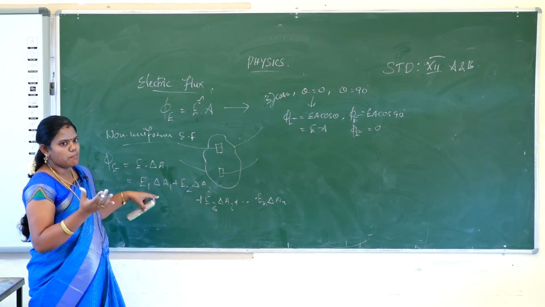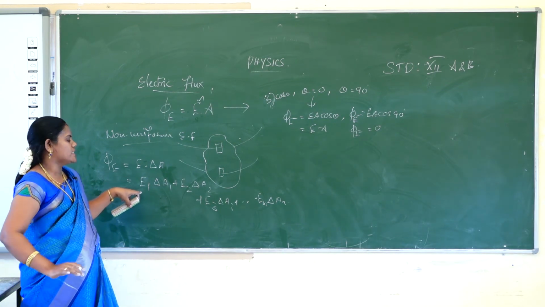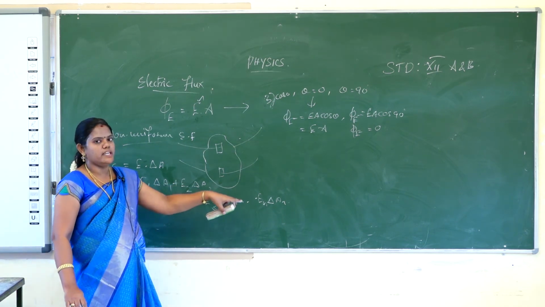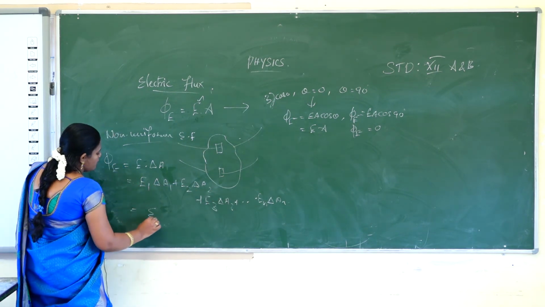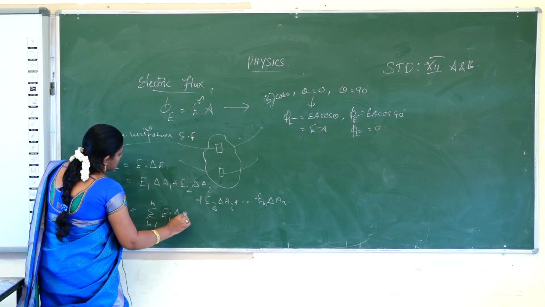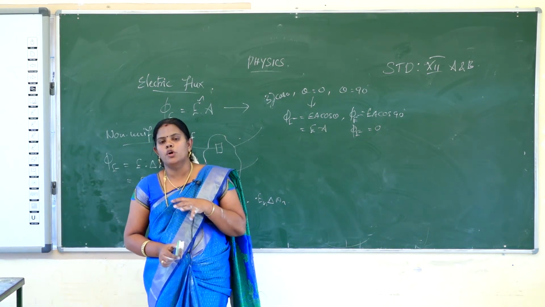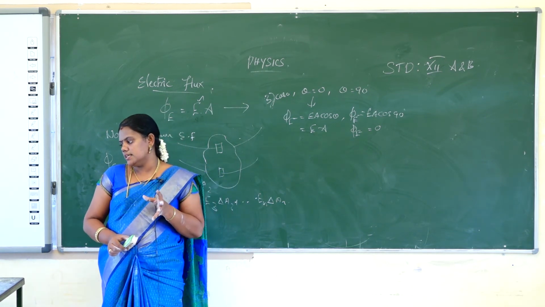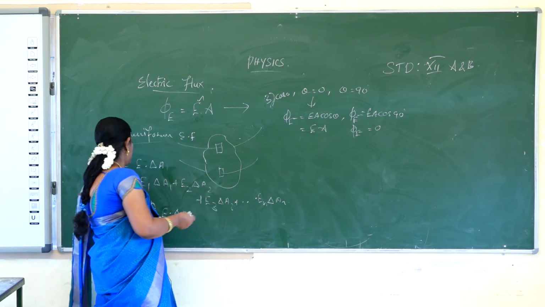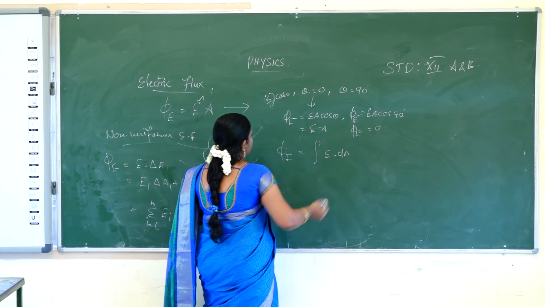We will consider the charge segments also. So the total electric flux over all the points in the irregular shape is E1 into del A1, E2 into del A2, E3 into del A3, plus up to En del An. So summation of i equals 1 to n, Ei into del Ai. This is in the limit form. Irregular shape means we will consider more and more charge elements. In the limit form, the integral form, phi is equal to the integral of E dA. That is the integral form.